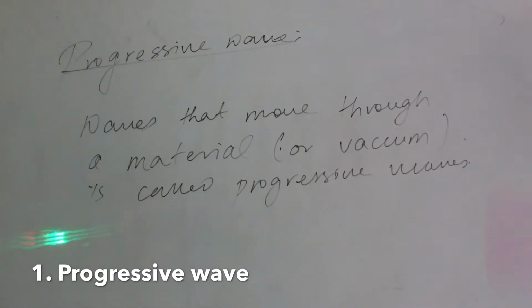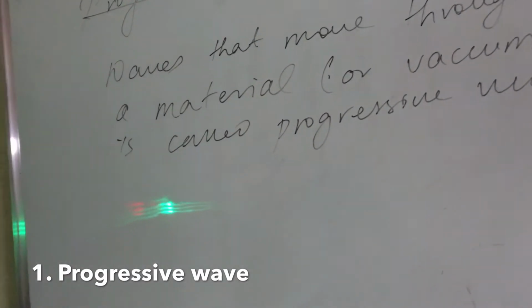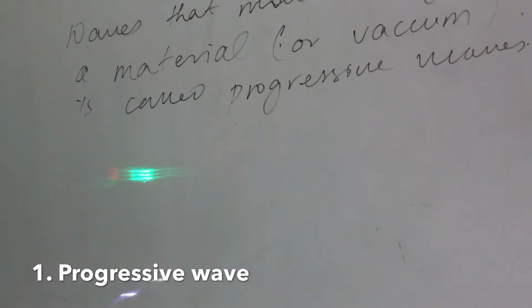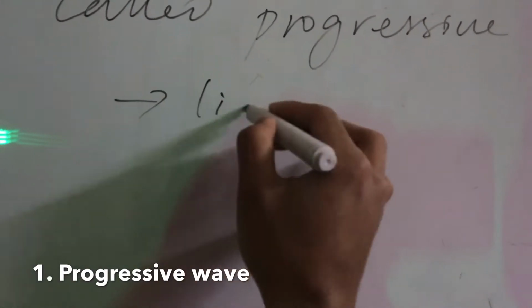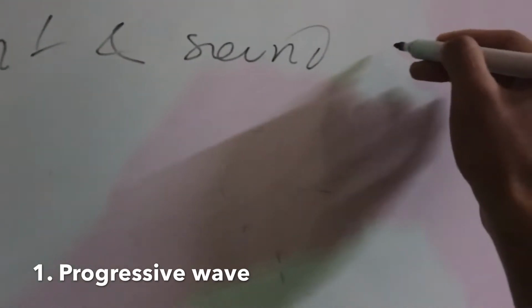So imagine that you are moving in space, but it's a vacuum, but there is a wave, and that is the light wave. Basically we study about light and sound waves in physics.